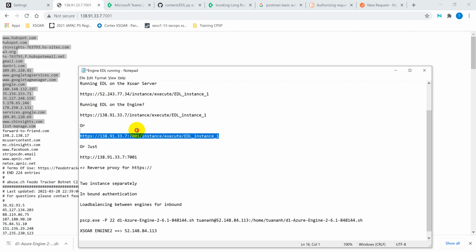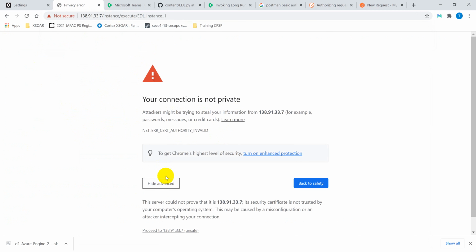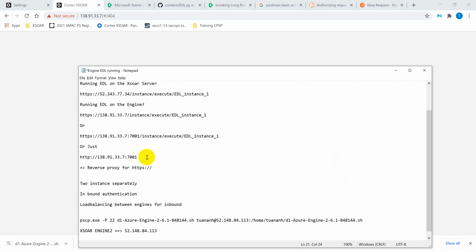If we still want to try to come back to the HTTPS link on the Xsoar engine, you will see that it returned 404, which does not serve the purpose here. So remember that when we use the engine, this is the IP address, port and URL we're going to use. So it's HTTP.